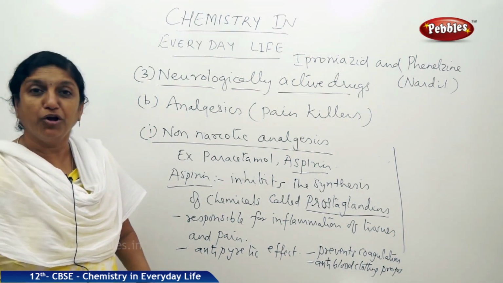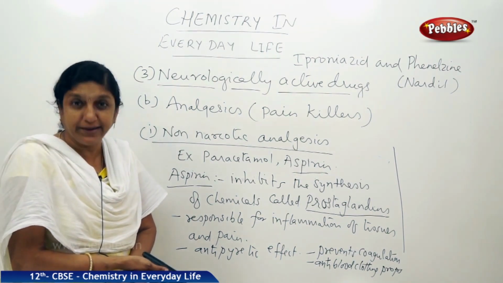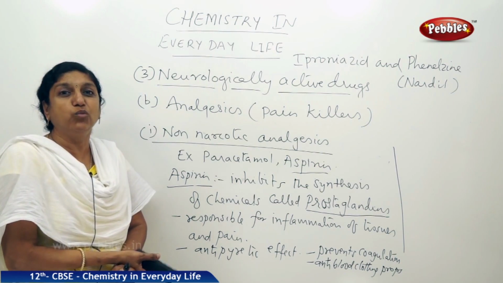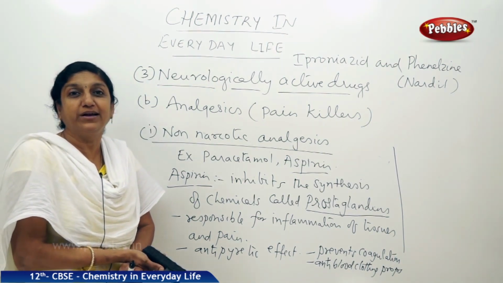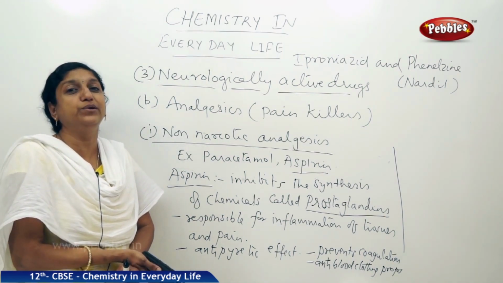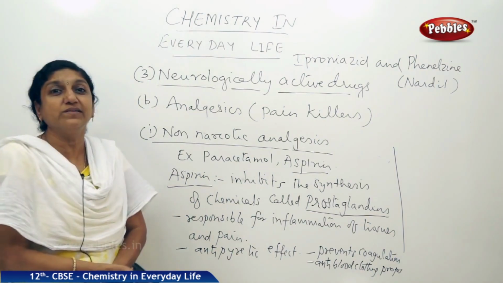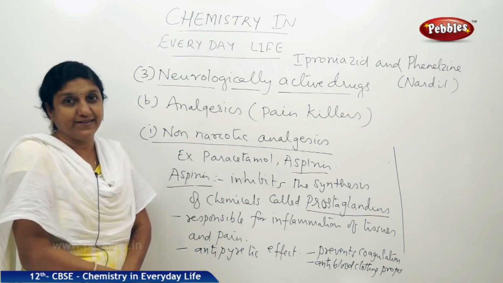So, morphine, you must have heard of morphine, which is a very common narcotic drug. If it is taken in more than medicinal dosage, then it leads to stupor, convulsions, and in extreme cases it can also lead to death. So, let us discuss about the second category of analgesics.